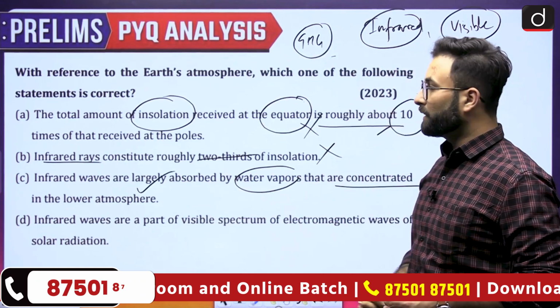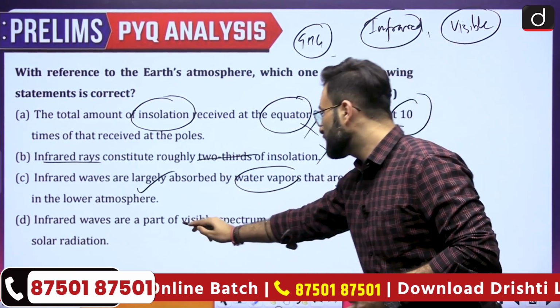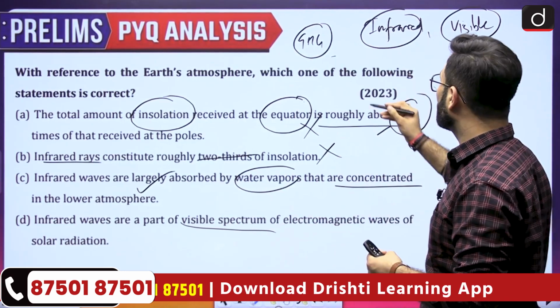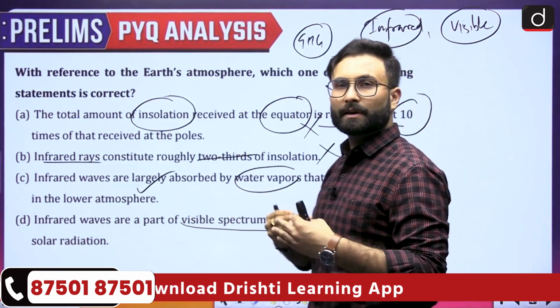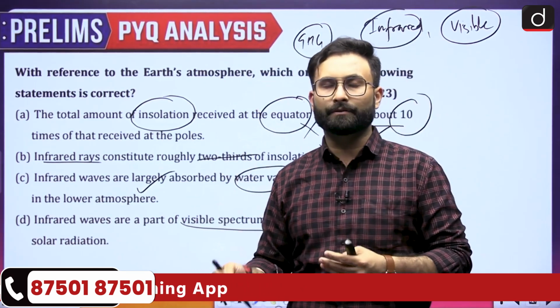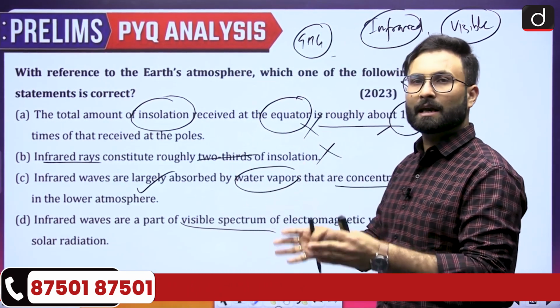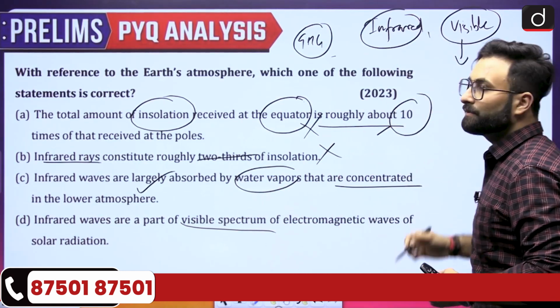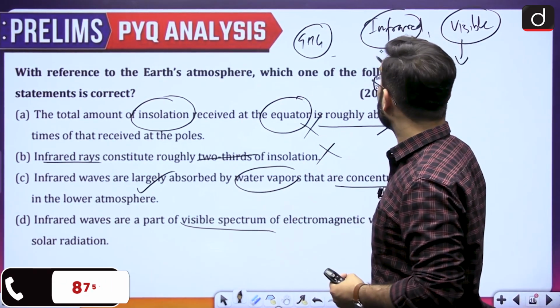Coming to the last option, infrared waves are part of the visible spectrum of the electromagnetic waves of the solar radiation. When we talk about solar radiation or insolation, there are various electromagnetic rays. Among them we have infrared, we have the visible range, but infrared and visible are different. The visible you can see with your naked eyes. The infrared, you cannot see.